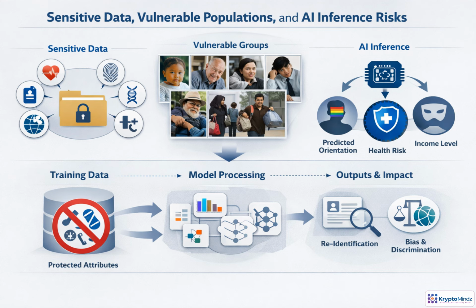Removing protected fields from training data does not remove the risk. Models can still learn proxies from location, behavior, language, or purchase history, then predict health, identity, income, or other sensitive traits. For vulnerable groups such as children, patients, employees, migrants, or distressed users, the impact can be greater. The DPIA should examine inputs, features, embeddings, outputs, and downstream decisions for re-identification, proxy discrimination, and unintended sensitive inference.